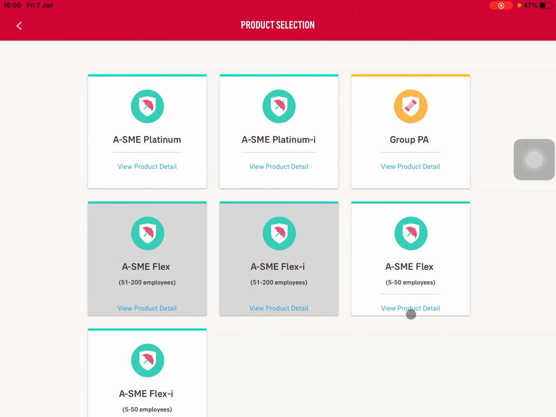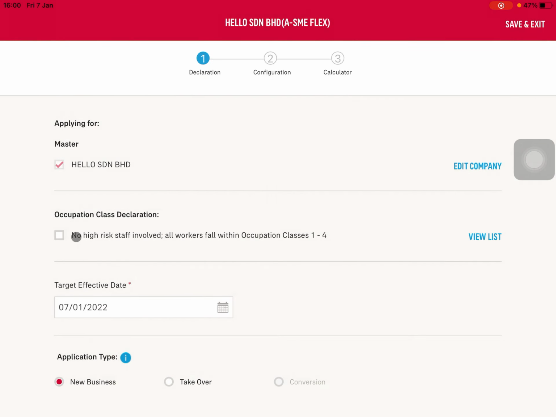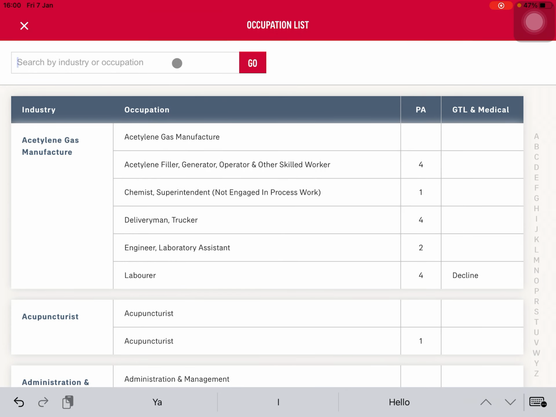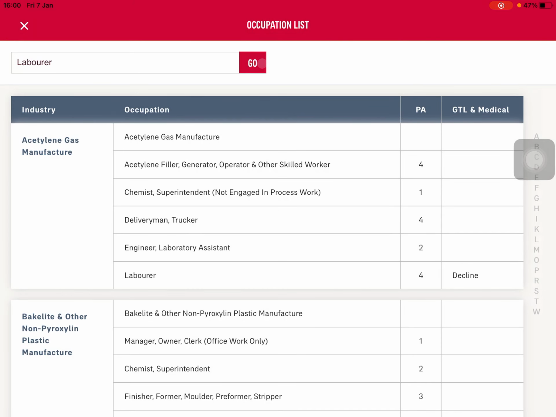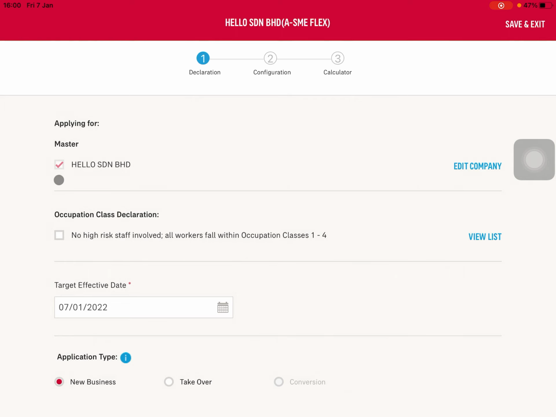Then it comes to this page where you can select what type of product. Then you can select no high risk involved. If you want to know the occupation class, you can click on view list and search the occupation. Let's say it's laborer. You click on search, then laborer is declined. If it's declined here, it means it cannot be covered. But if it's written 1 to 4, then yes, you can still sell them the SME flags and quote them accordingly. Let's say everyone is within class 1 to 4, no issue.